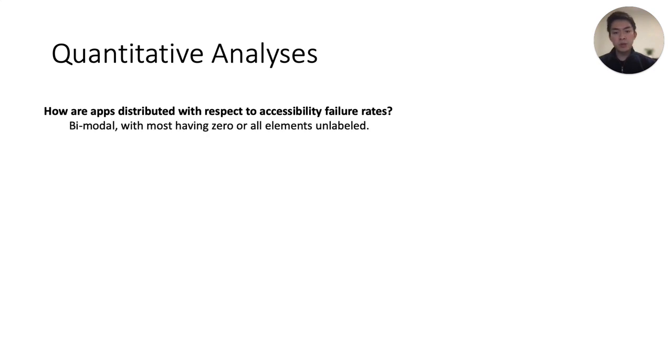We also performed several quantitative analyses, which I'll summarize here. First, do different apps exhibit similar levels of label-based accessibility? What does this distribution with respect to their failure rates look like? Generally, we observed a bimodal distribution, echoing similar results from prior studies, finding that many apps had few unlabeled elements and many other apps had most of their elements unlabeled.